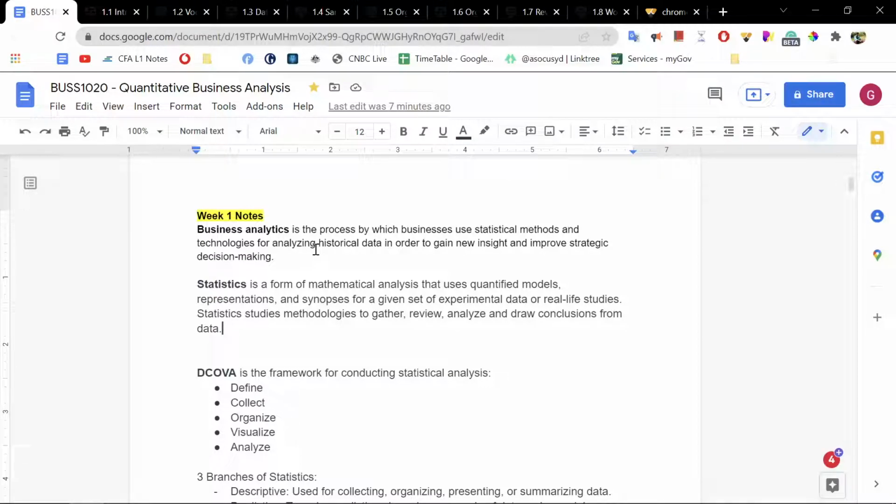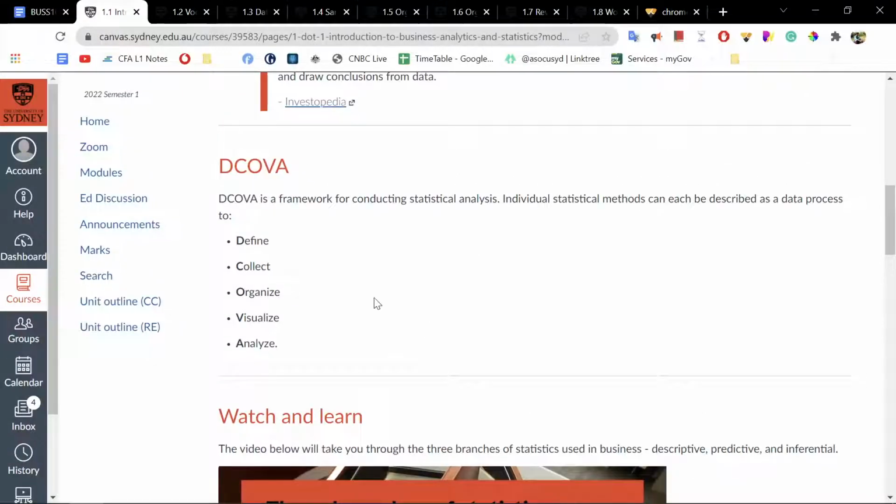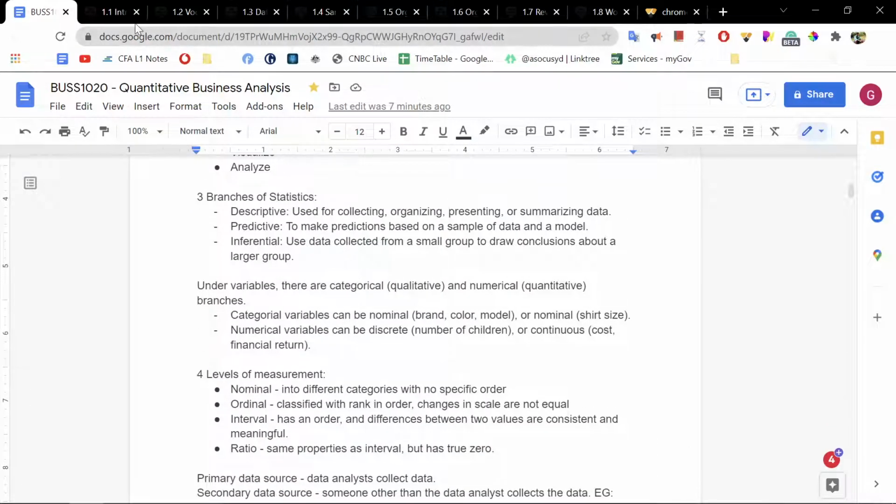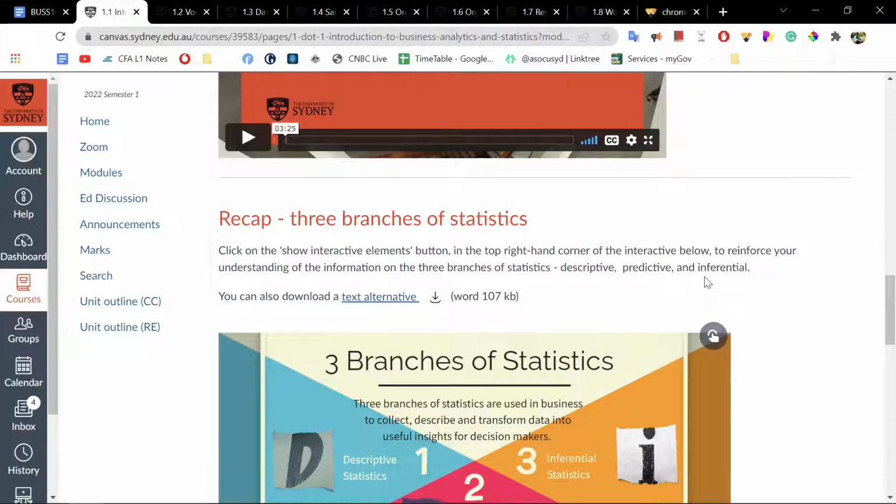We talked about one of the objectives of this week, which is that we want to know how to collect data. A brief way to understand how to collect data is the COVA framework. Define the parameters and the sort of data you want to collect; collect the data; organize the data, so that's sorting, perhaps getting rid of outliers; visualize the data, so making sense of the data; and analyze the data, so putting the data into the context of what the question is trying to understand or answer.